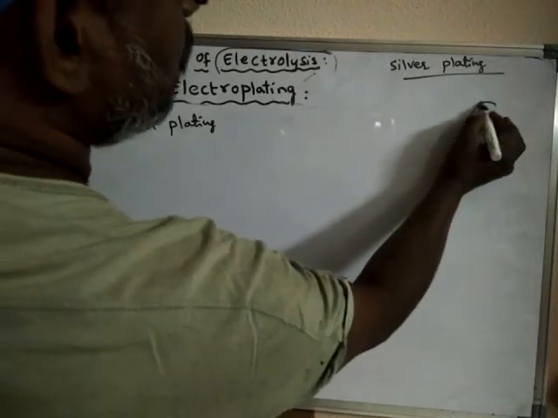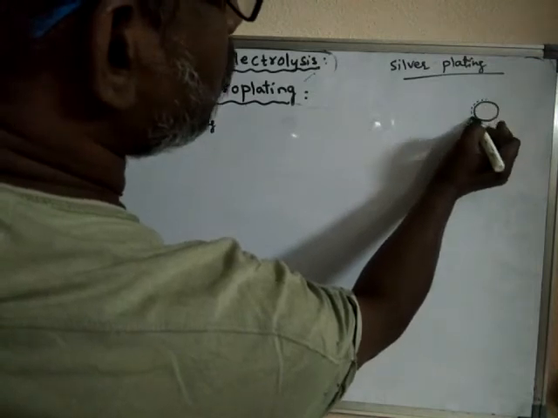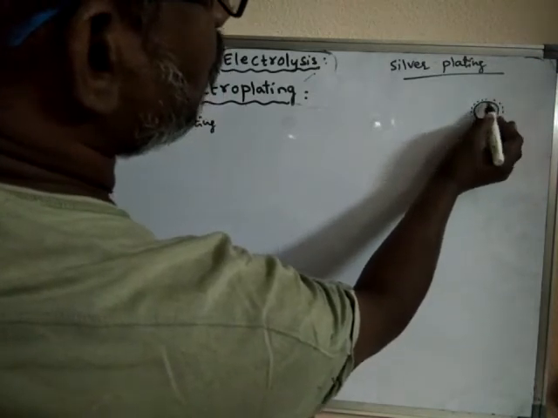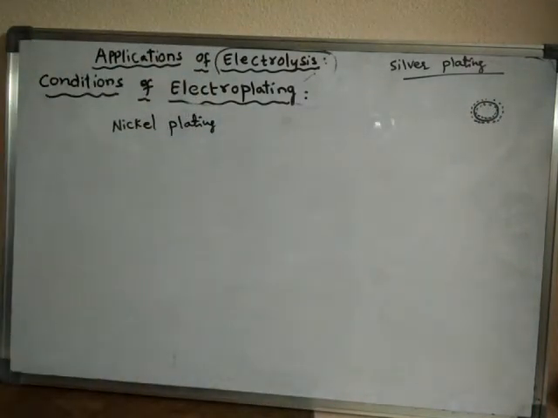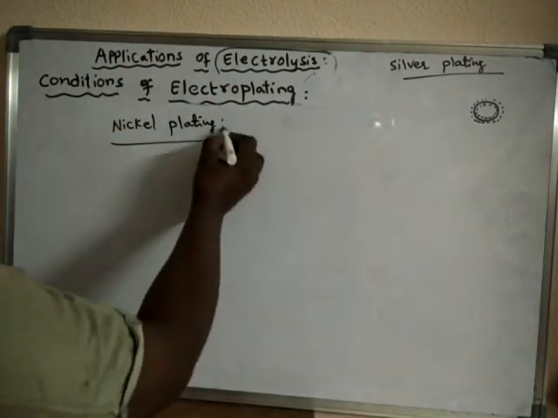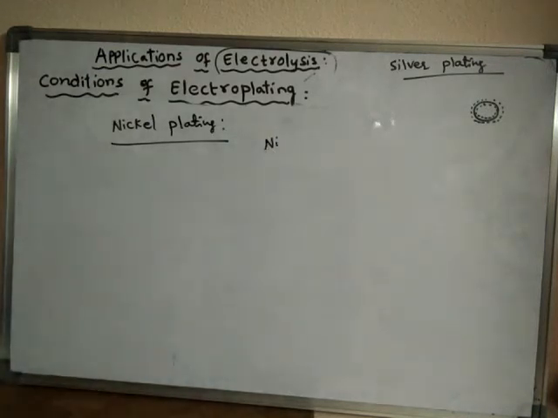That means deposition of silver. If this is copper, then silver is deposited. When silver is deposited on the base metal, it is said to be silver plating. What is nickel plating? If nickel is deposited on the base metal, then it is said to be nickel plating.